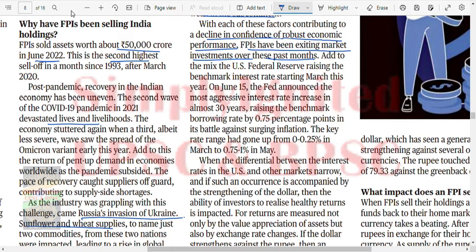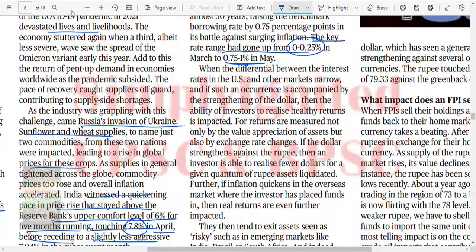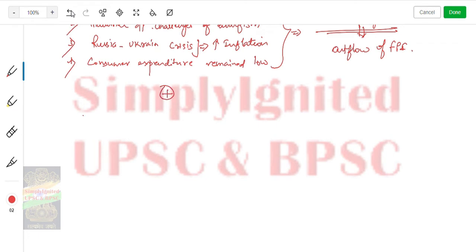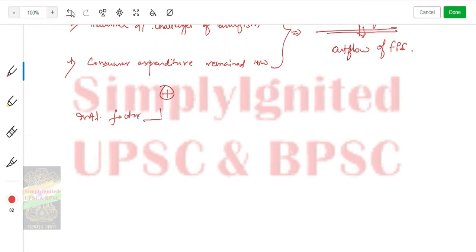Adding to the mix, the US Federal Reserve raised the benchmark rate, so the key rate range now goes to 0.75 to 1%. This was one factor, and the other was the international factor. These were the domestic factors. International factors: from the US front, the increase in benchmark rate by the US Fed, and Russia.